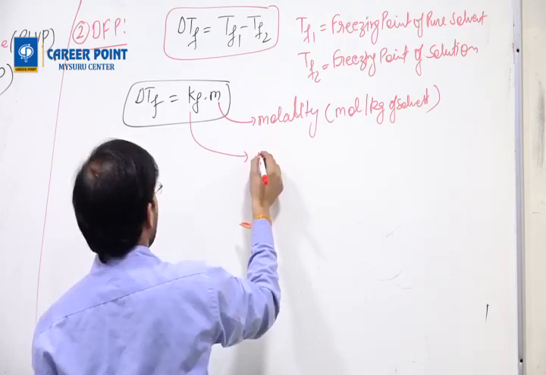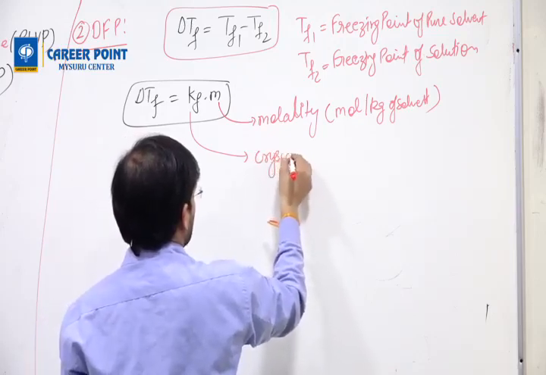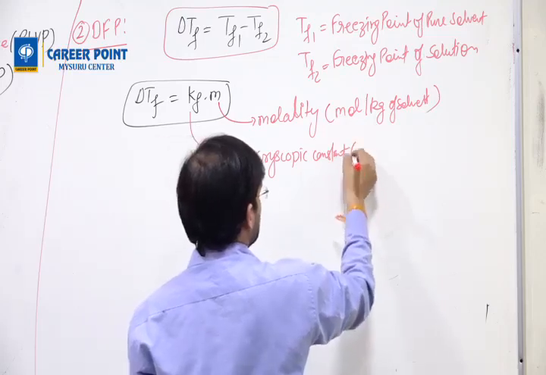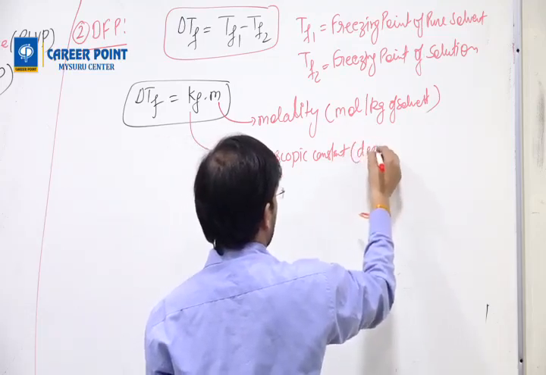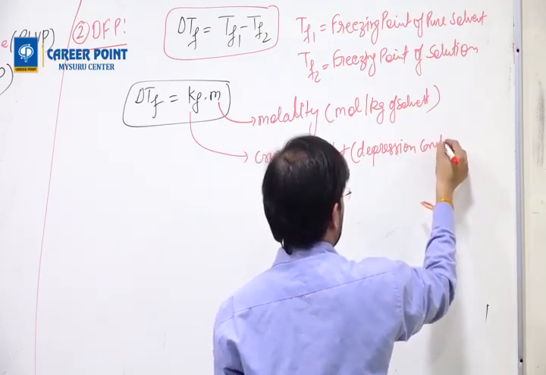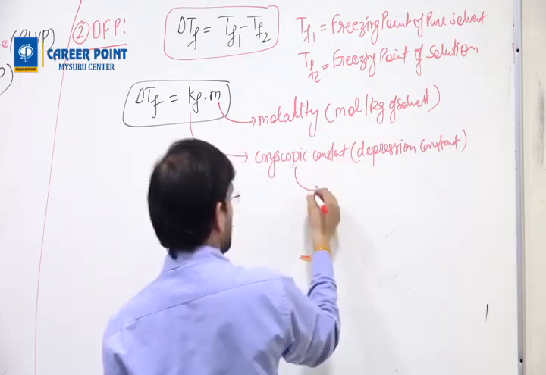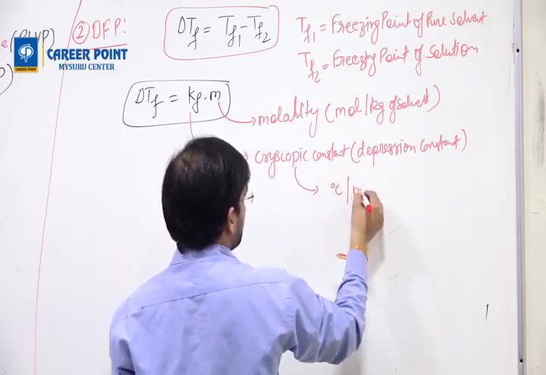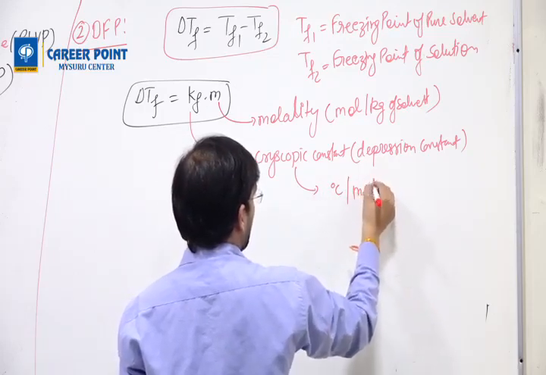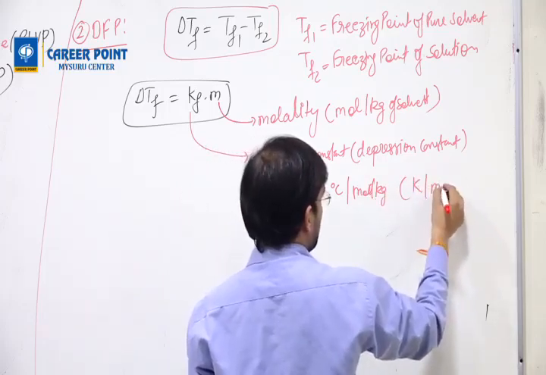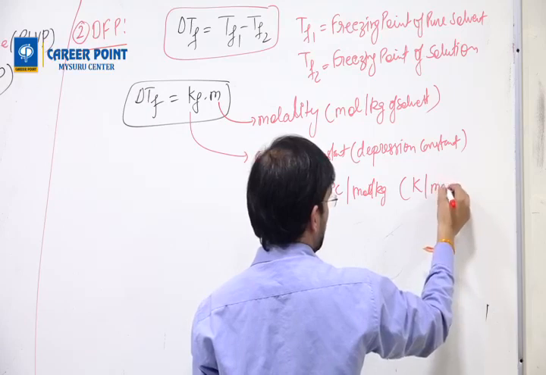KF is known as the cryoscopic constant or depression constant. Its units are degree Celsius per mole per kg, or Kelvin per molal.